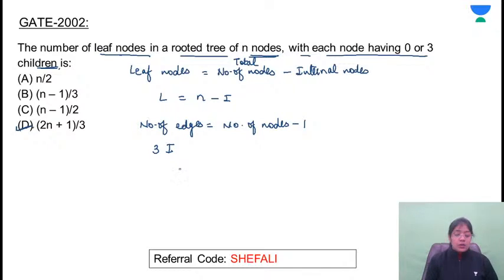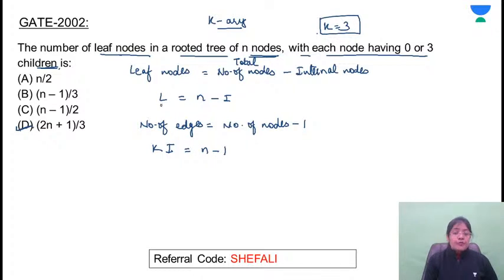Okay, clear. Those who are not clear with this question, let me explain this. फटाफट से खत्म करते हैं. So it will be 3 into I. या फिर हम इसको general form में calculate कर लेते हैं. If instead of 3 array, it is given as K array, I'm deriving the formula for K array. In this question, K is given as 3. At the end, you can substitute this value. So K into I, number of edges are n minus 1.